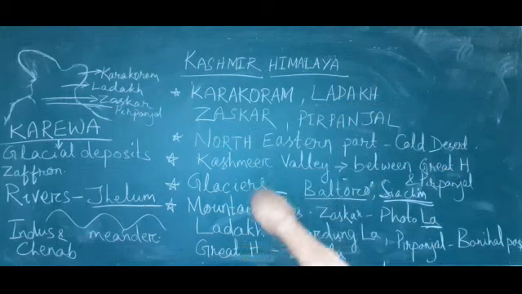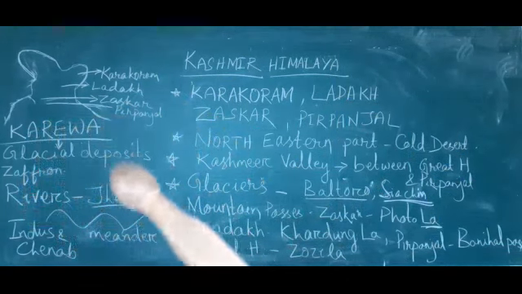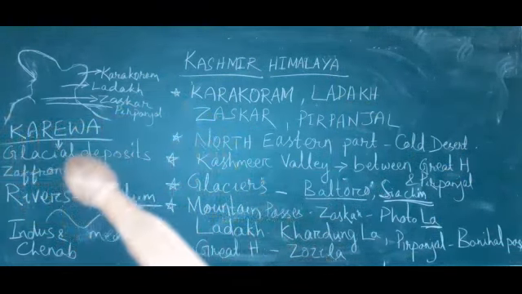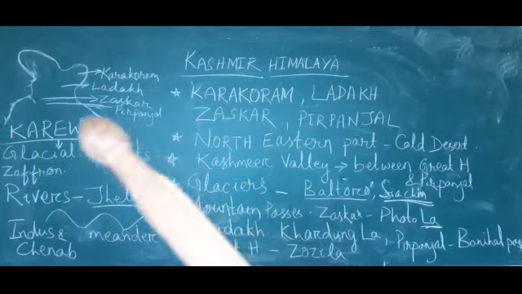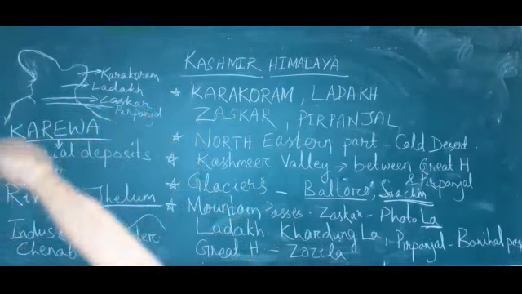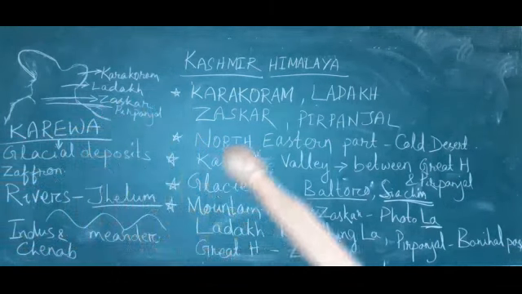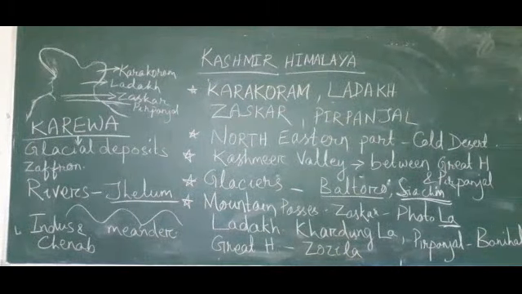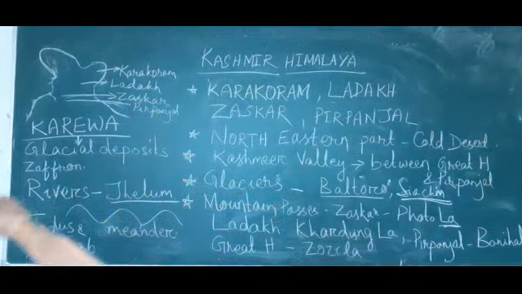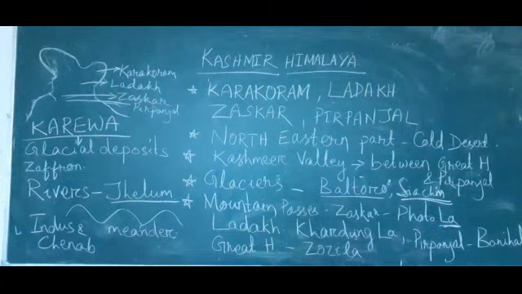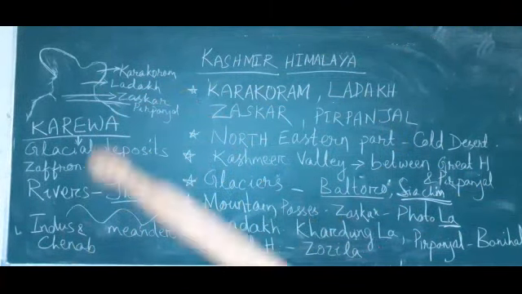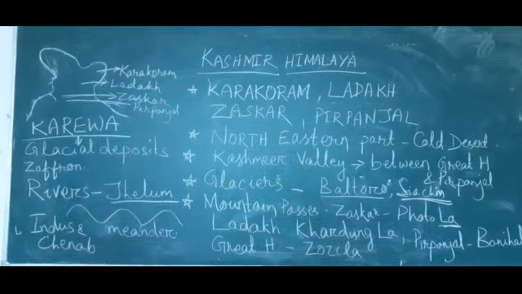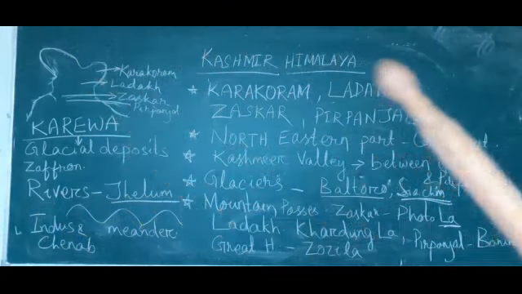Okay. Then what is its importance? Karewa formation. We find Karewa formation. What do you mean by Karewa? These are glacial deposits. It means when the glaciers flow and melt, they flow downward, and in between the ice glaciers soil-like materials are present, that is known as Karewa.